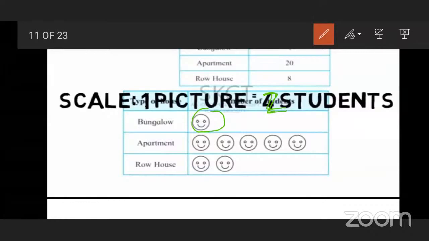First of all, the given one picture is equal to 4. But now if we take one picture equal to 2, then we have to insert 2 smileys here. This is 1 plus this is 1. This becomes two smileys, meaning the picture size increases and the table increases. So that is why we can't take such a number. That is why we take one picture as 4 students. Understand? Yes.